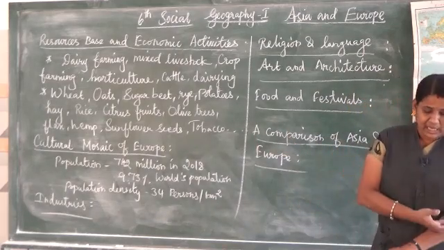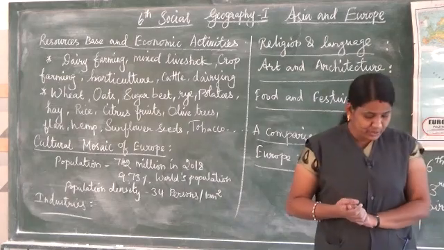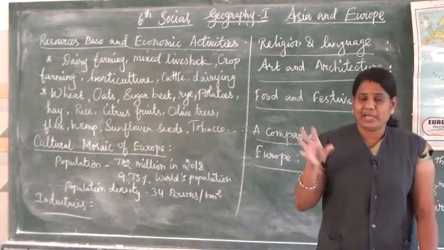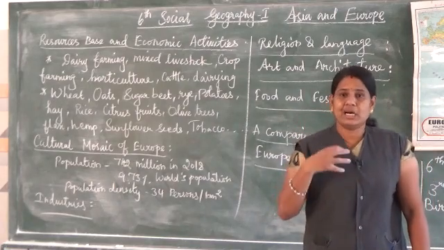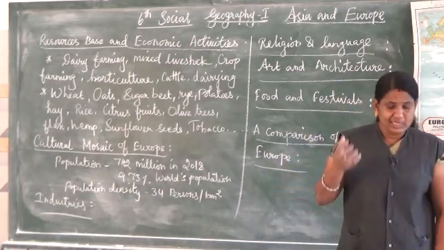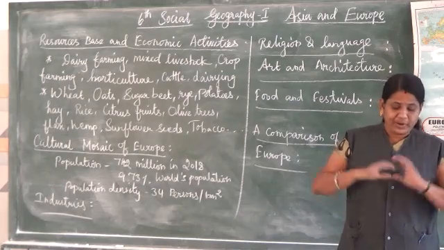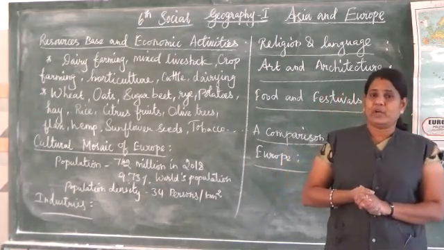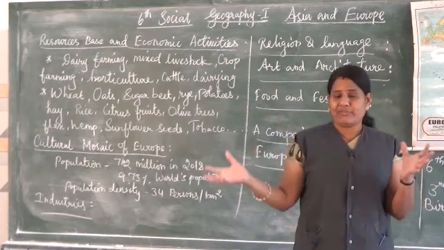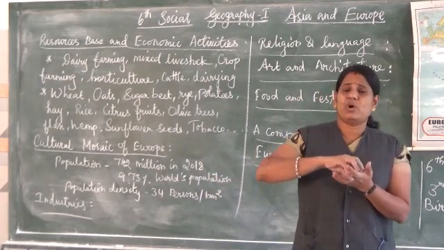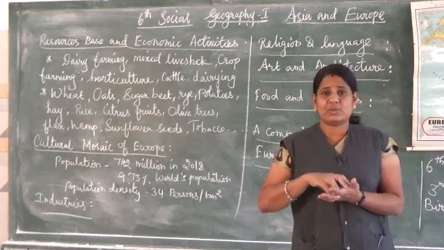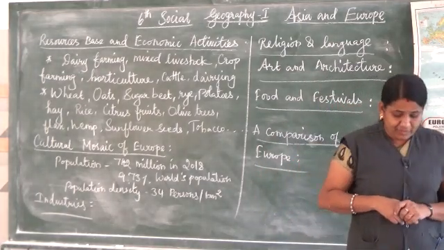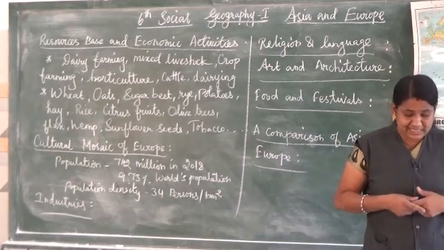Then Europe is also a large producer of pharmaceutical drugs. So in Europe they are producing a large number of pharmaceutical drugs. A wide range of small scale industries is found throughout Europe. Not only big scale industries, they are using small size industries also, all over Europe. So some countries have a reputation for specialty goods.